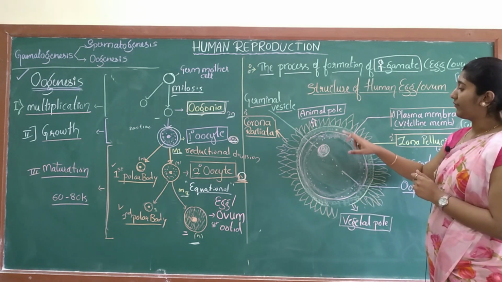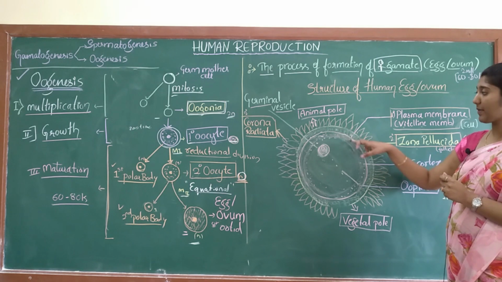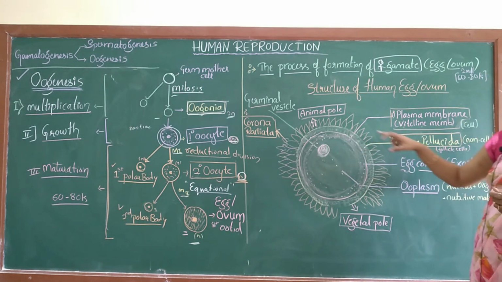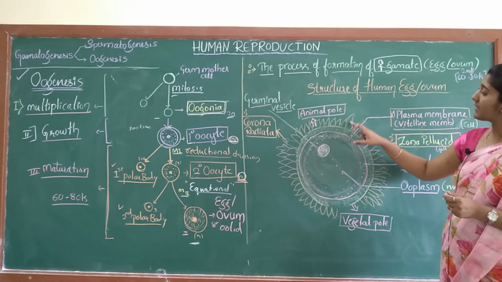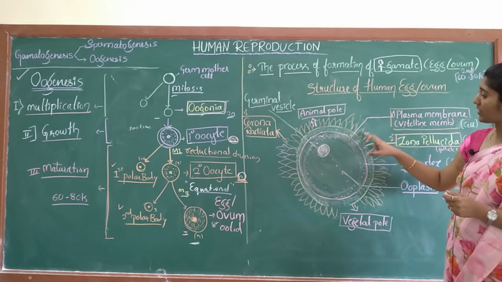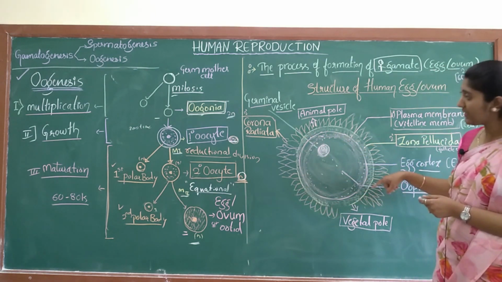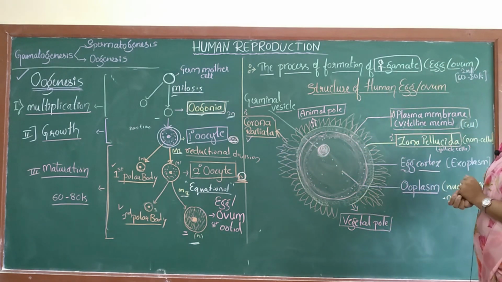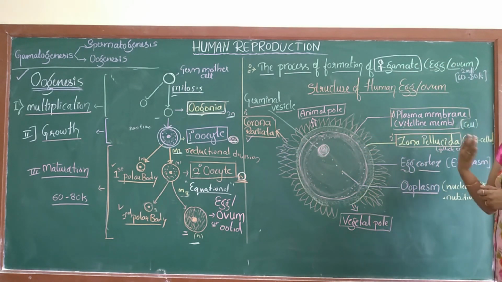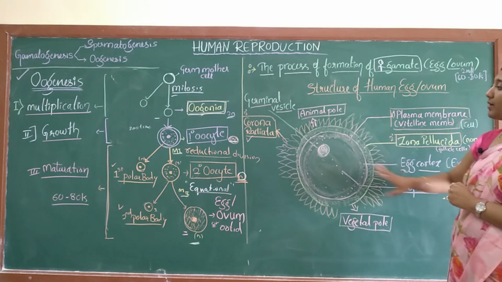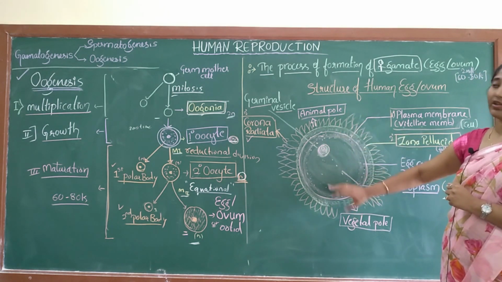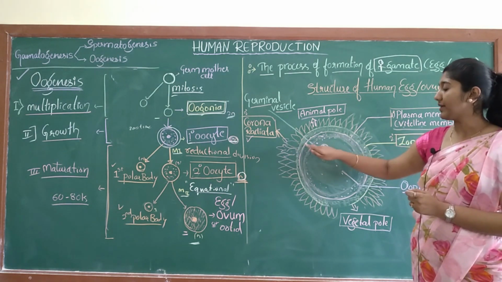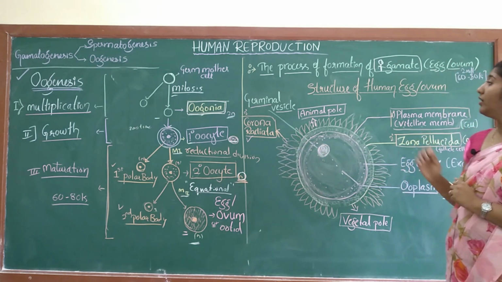And the third layer, we were discussing the membranes. The first membrane was the plasma membrane, the second membrane was the zona pellucida, and the third membrane, which looks like a radiating structure, is called the corona radiata. This is the third membrane. We are going to discuss all these in detail in the next class, but to understand the structure you need to remember these things. Now we have discussed the first, second and third membranes of the egg.